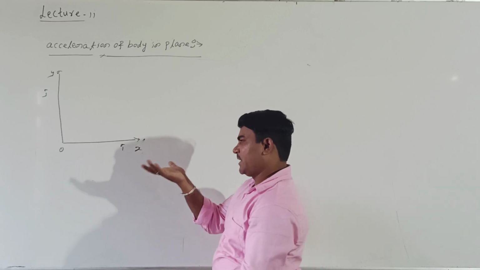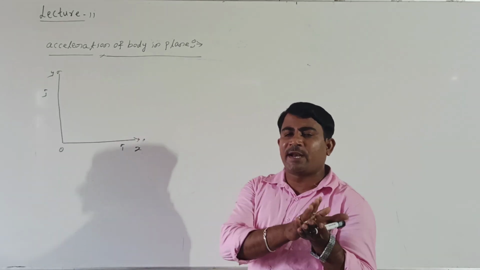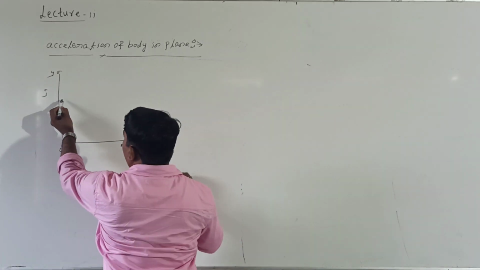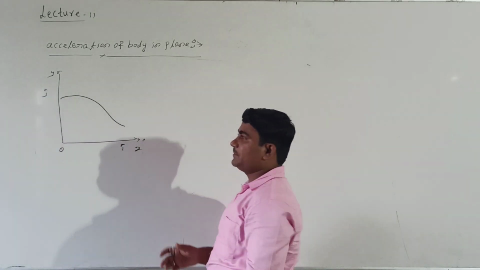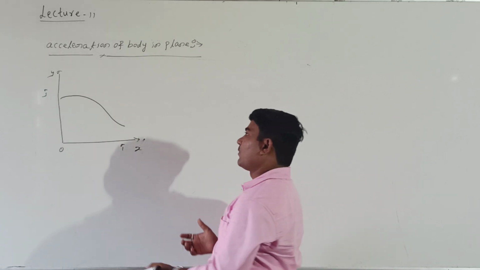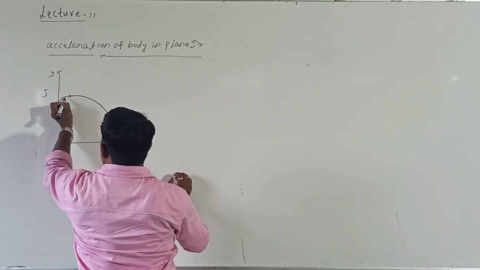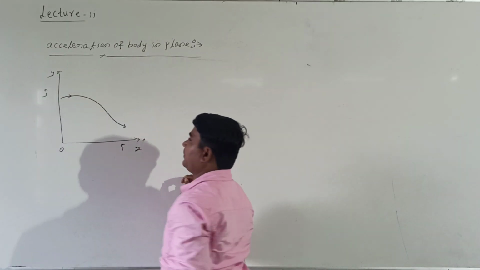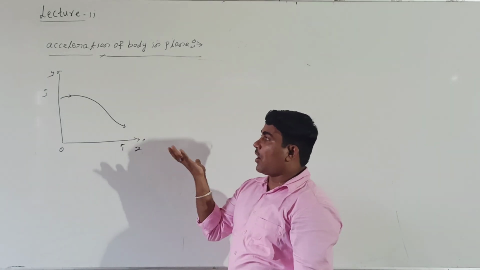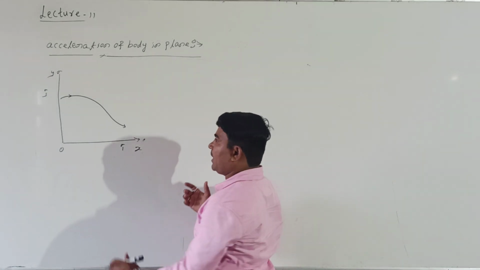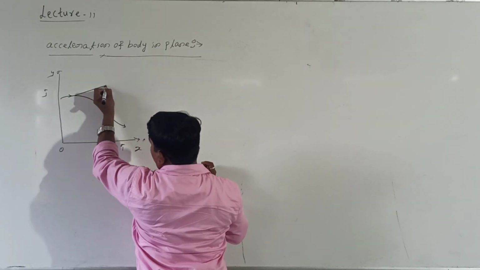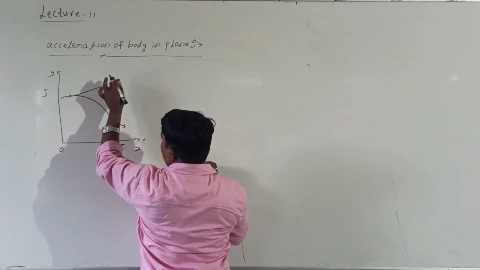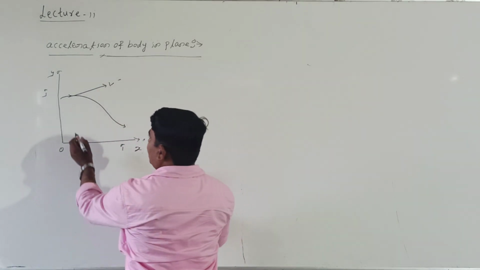See here. You can take any manner, then you can explain. Look at me. In this direction the body was moving in a given plane, right? The body can move like this. In this case, how to take the velocity? At this point, if you draw this line, this represents velocity v.